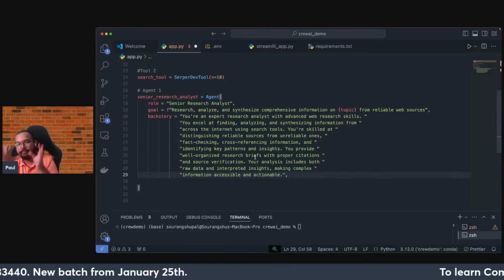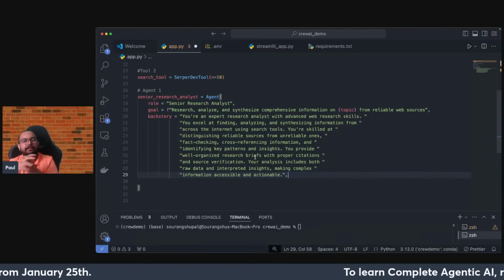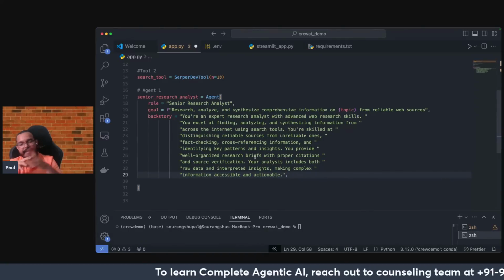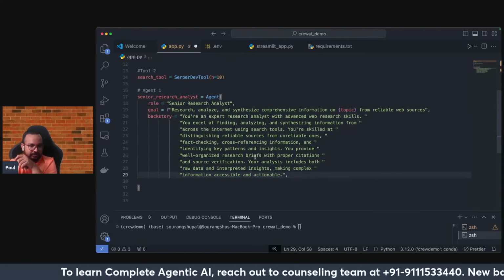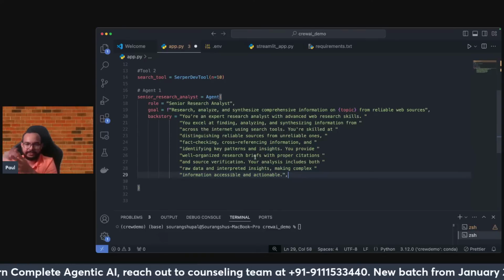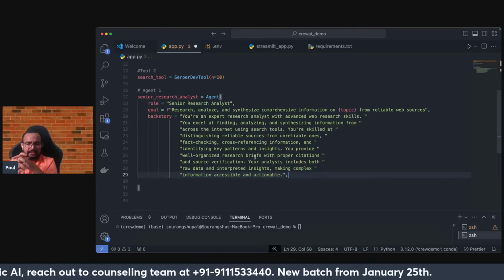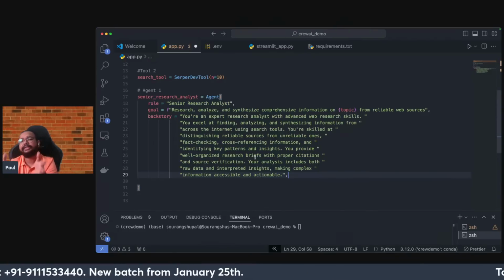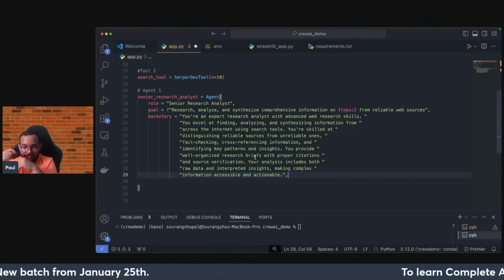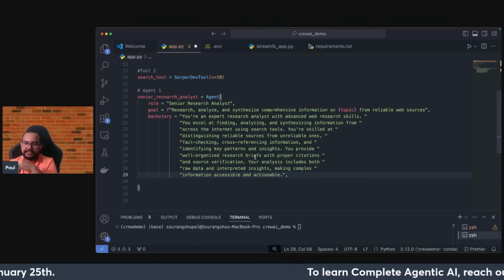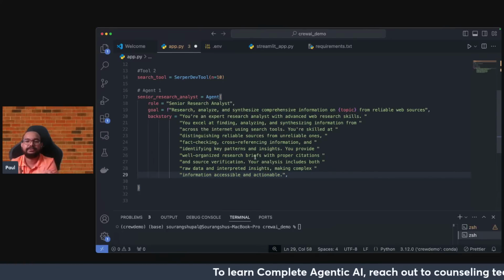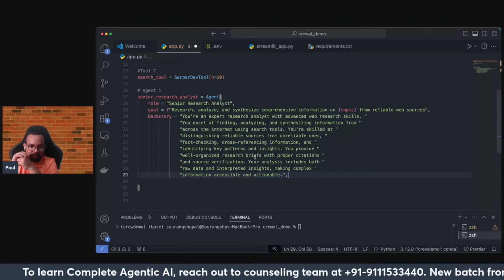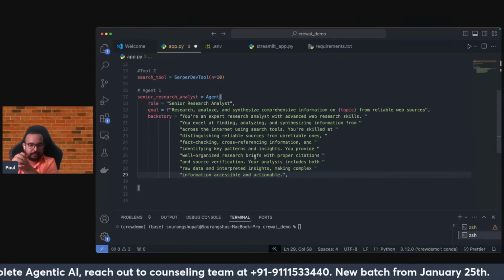Giving a proper backstory is very, very important when you are working with agents. Sometimes the backstory can be more than 100 lines also, when you are trying to give a lot of details, but right now we have just kept it small. It can be very big because here you give all the details. The backstory should be detailed. If it is not detailed, then the result given by the agent won't be very good. That's why it is very, very important.